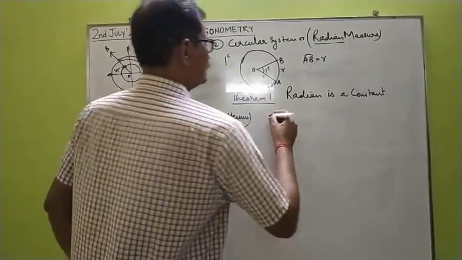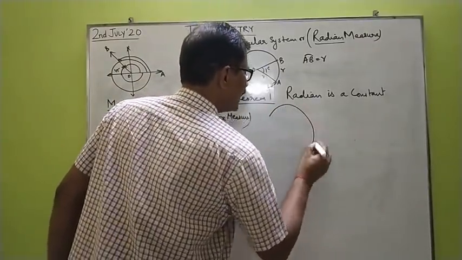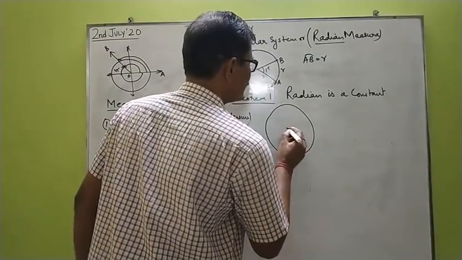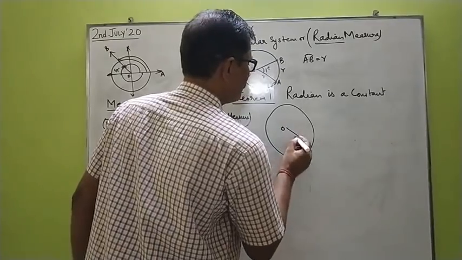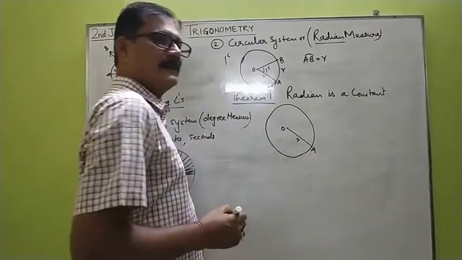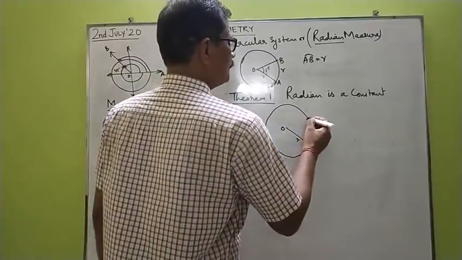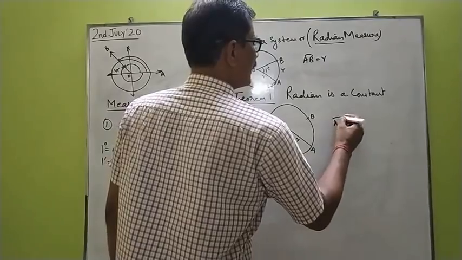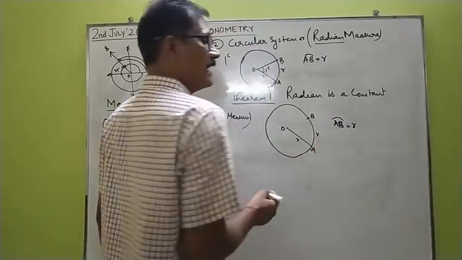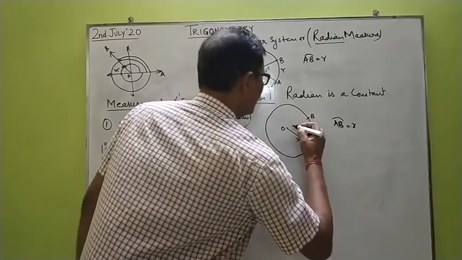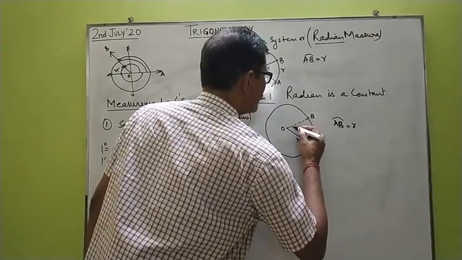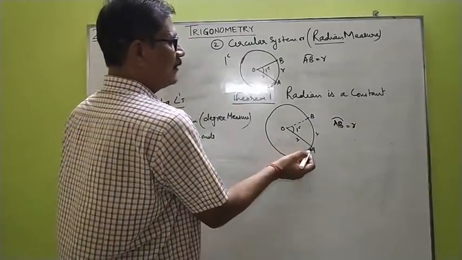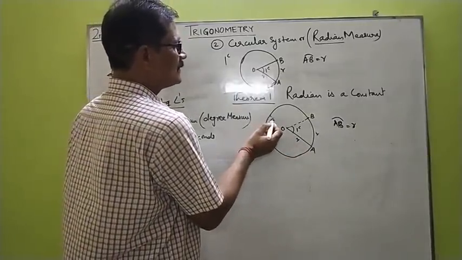Let us take a circle having center O and radius r. Let us take an arc AB equal to the radius. Then the angle subtended by the arc AB at the center would be 1 radian as per the definition. Now let us extend OA to meet the circle at point C.